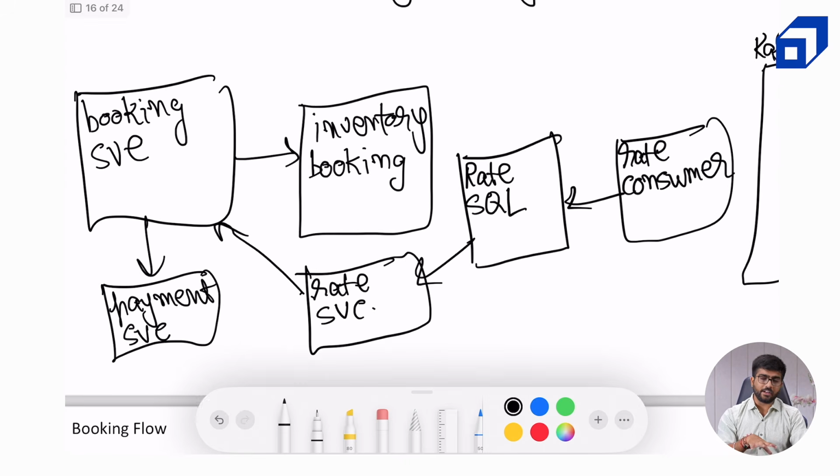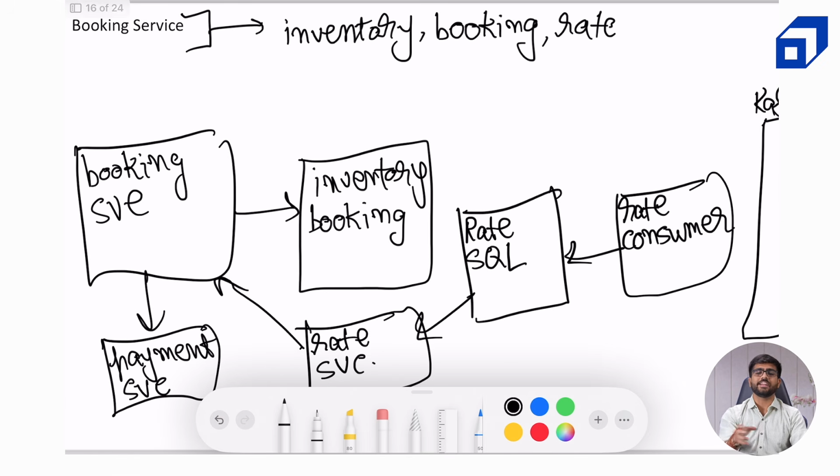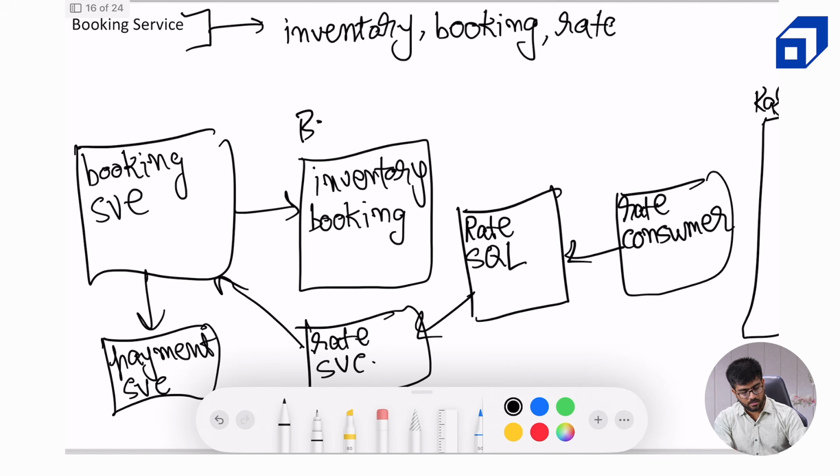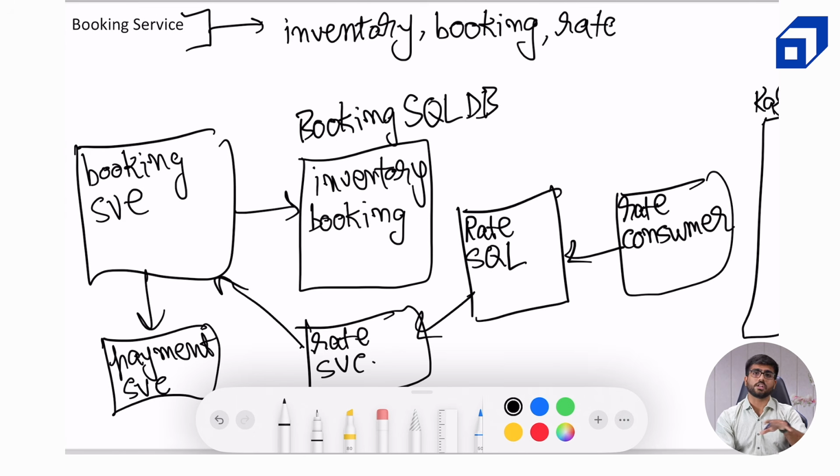Now, for the inventory data, whenever a room is created, we can add the corresponding entry in the booking SQL cluster. This is our booking SQL DB. So whenever a room is added, we can create a corresponding entry in the inventory table for that particular room ID, and if a hotel is created, we can do the same for that as well.